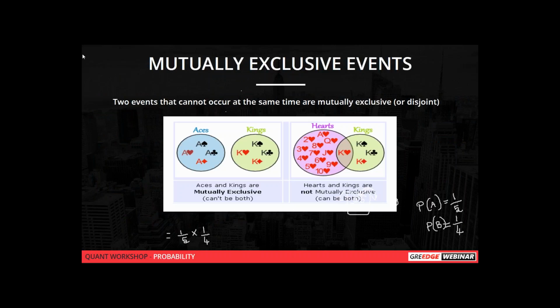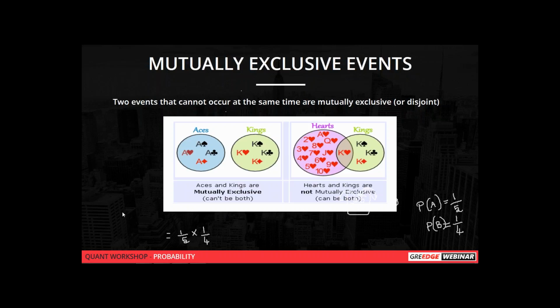So mutually exclusive events are two events that cannot occur at the same time. For example, you can see this: heart and a king are not mutually exclusive, as you'll get a king of hearts. But we can't get an ace and a king. While drawing a card from a pack of 52, there is a possibility of getting the king of hearts, but there is no possibility that we will get an ace and king in a single draw.